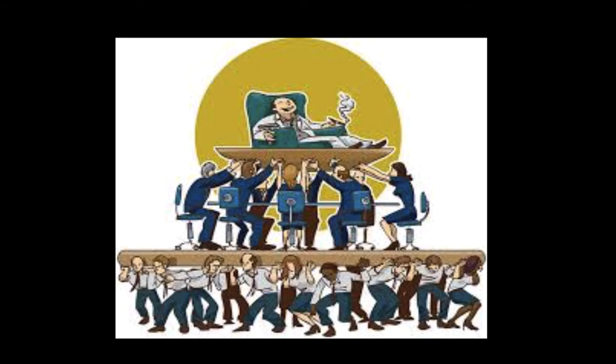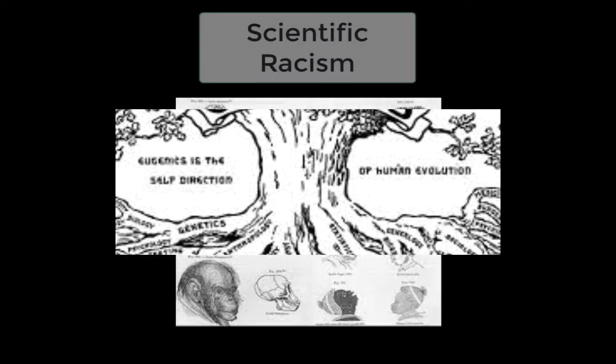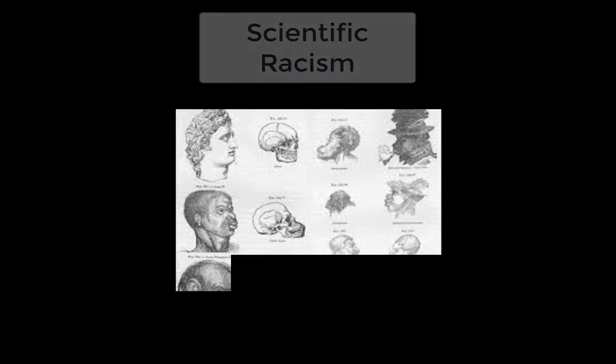Herbert Spencer basically argued that the poor were the poor because that was the way they were meant to be by nature. And if we got in the way of that, then all we would end up doing is stagnating those who were meant to be of the elite. So he argued that really there was a need for no intervention. Just allow nature to take its course. Over time, the people who are biologically inferior would just wither away and die. This led to this idea of social Darwinism and then eventually scientific racism.